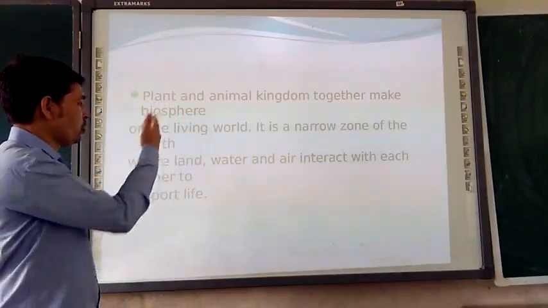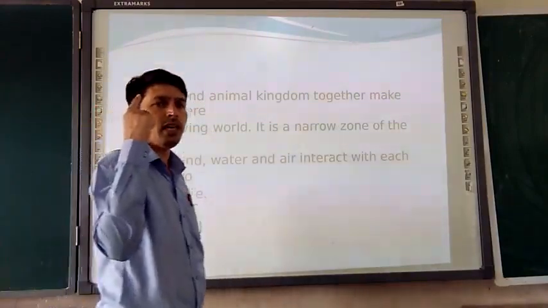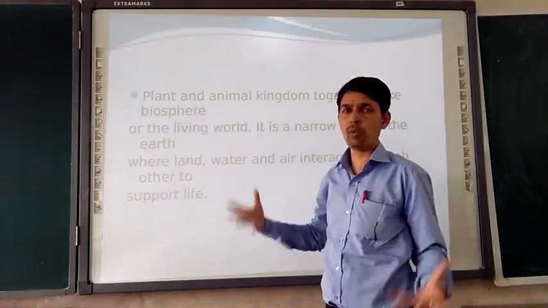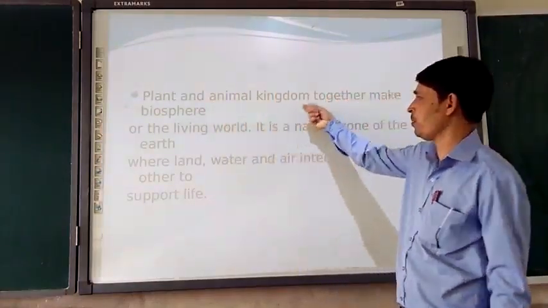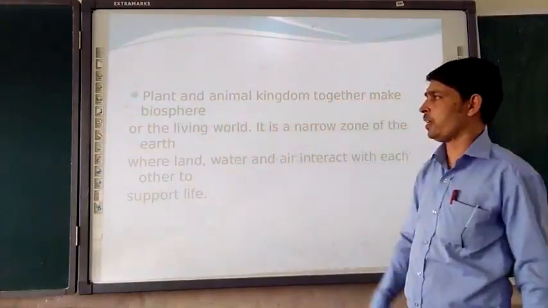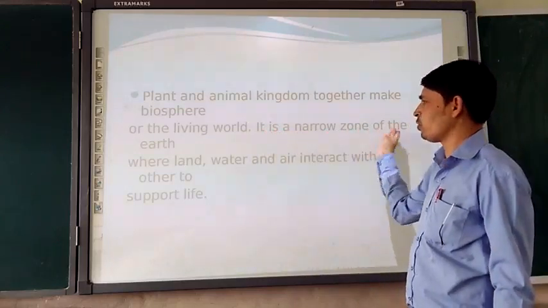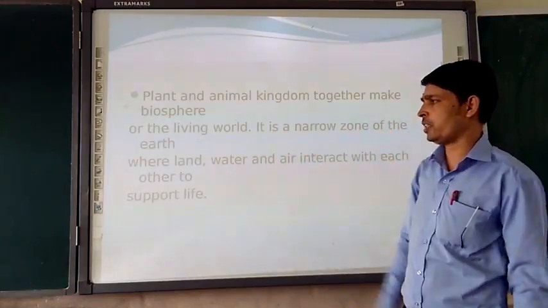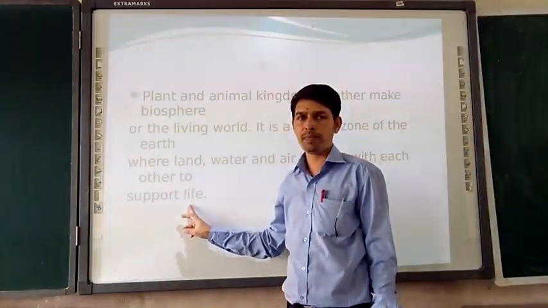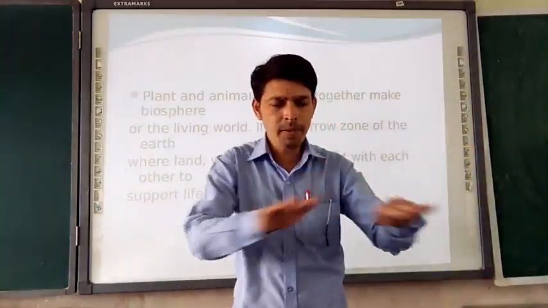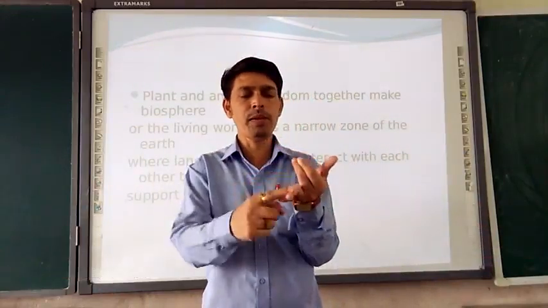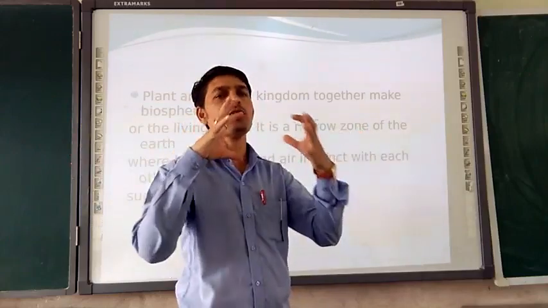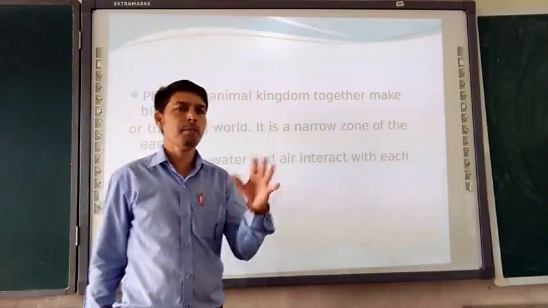Plants and the animal kingdom make up the biosphere. Now this is the last component of the natural environment, the biosphere. So what is the biosphere? Plants and the animal kingdom together make the biosphere, the living world. It is the narrow zone of the earth where land, water and air interact with each other to support life. In that area, land will be there, water will be there, air will be there, and life is possible. That zone is called the biosphere.